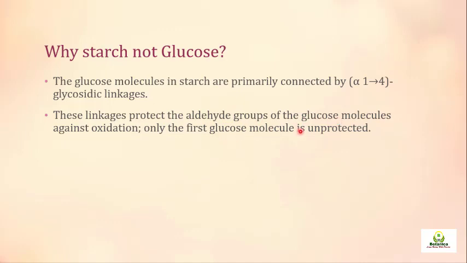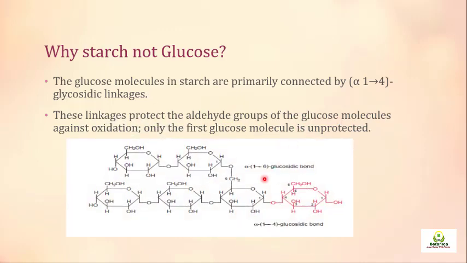So only the first glucose molecule is unprotected. Here is the case: we have carbon number 1 and carbon number 4 of the glucose molecule, then carbon number 1 of another glucose molecule linked with the fourth carbon of this glucose molecule. Again we have an alpha 1,4 linkage, and there is occasional branching in amylopectin by alpha 1,6 glycosidic linkage. Here we have a total of 6 glucose molecules in the example.